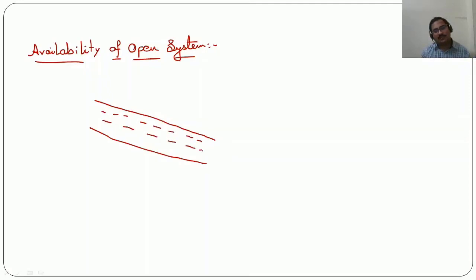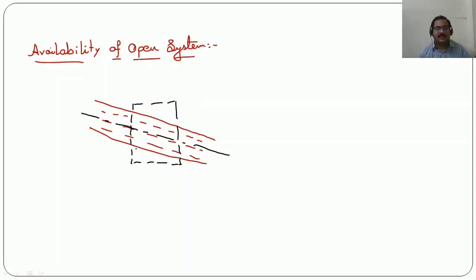Now to discuss this availability, first of all let us consider a control volume here. So this is the control volume that we have considered.